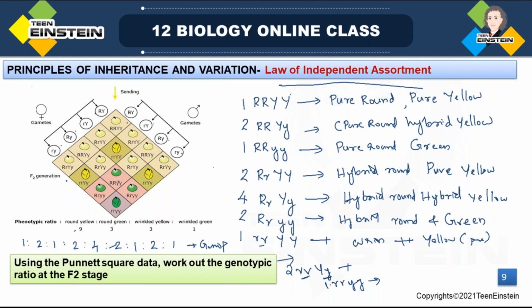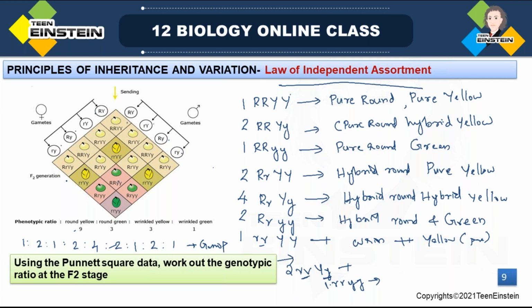This explains the law of independent assortment, that characters will assort independently. There is no effect of one character's segregation on another one. So the characters are independently getting assorted. Okay, so that's all about the law of independent assortment.